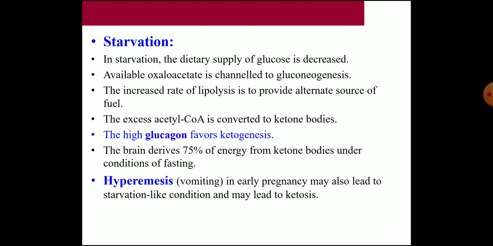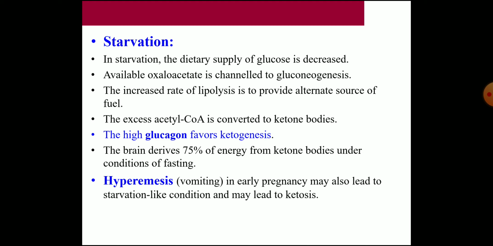The excess of acetyl coenzyme A is then converted to ketone bodies, and so, just like uncontrolled diabetes mellitus, there will be increased production of ketone bodies in the body. That is, high glucagon favors ketogenesis, and the brain derives 75% of its energy from ketone bodies under these conditions of fasting. So the brain utilizes ketone bodies for its energy during the fasting state. At that time there will be high glucagon, which is stimulating the ketogenesis.